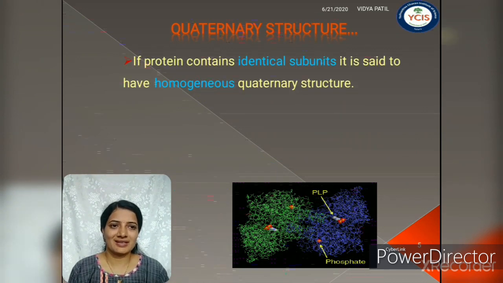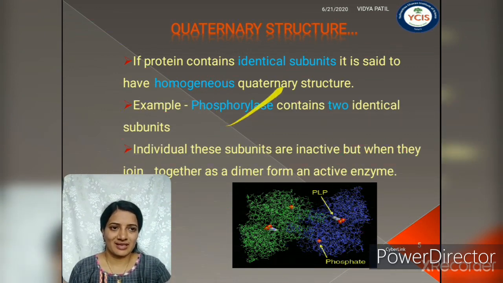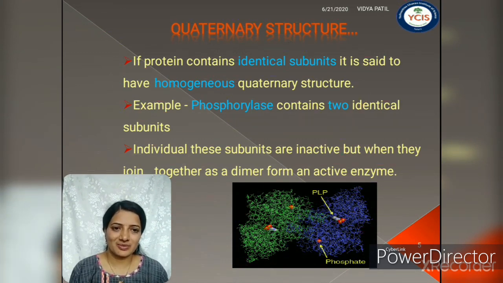When a protein contains identical subunits, it is referred to as a homogeneous quaternary structure. Just to repeat, when a protein contains identical subunits, it is said to have homogeneous quaternary structure. An example is phosphorylase, which contains two identical subunits. Individually these two subunits are inactive, but when they come together, there is a formation of a dimer, which is active.